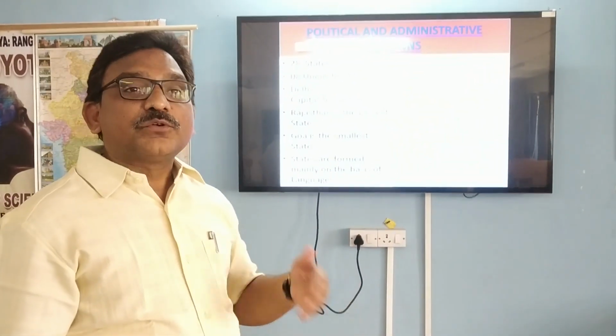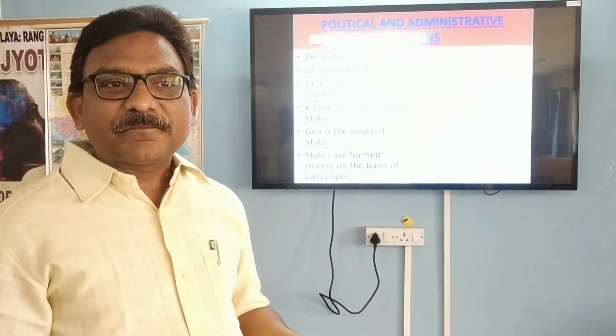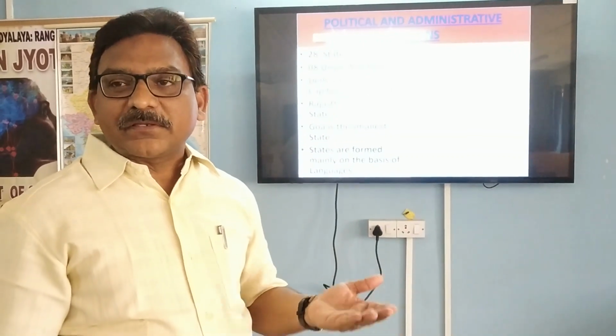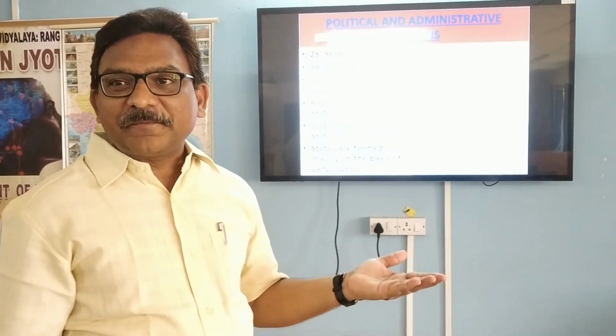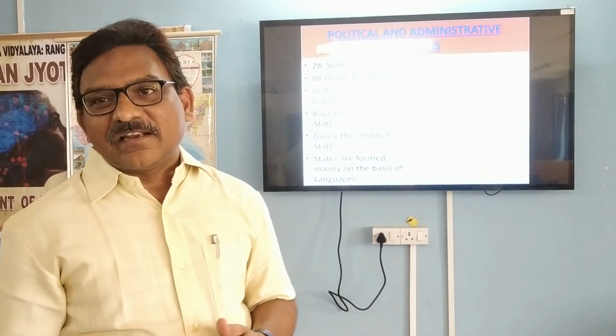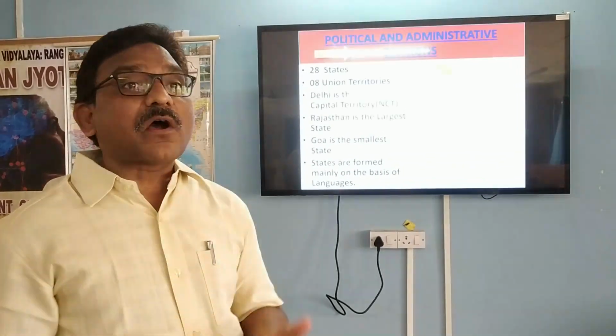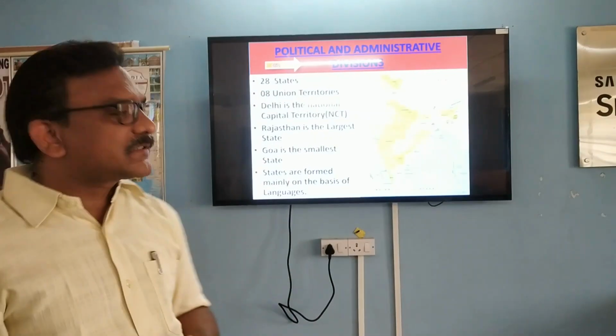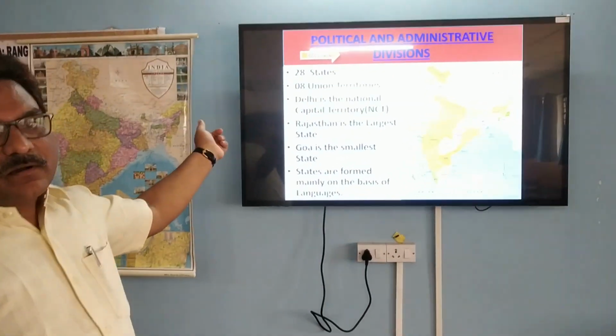Gujarat people will speak Gujarati. Punjab people will speak Punjabi. So like that, on the basis of language, India is divided into so many states. That's why our states are called linguistic states. Now let us see these points on the map.